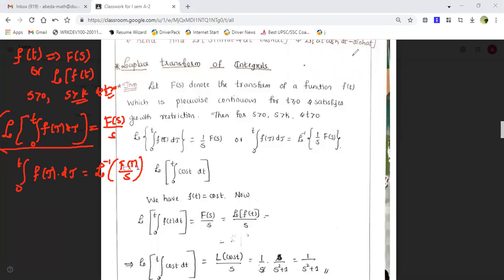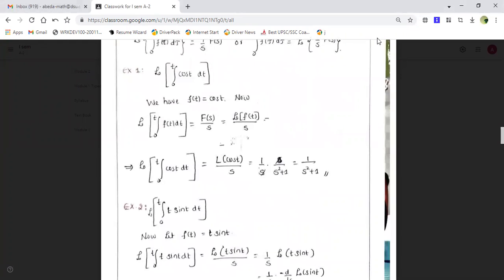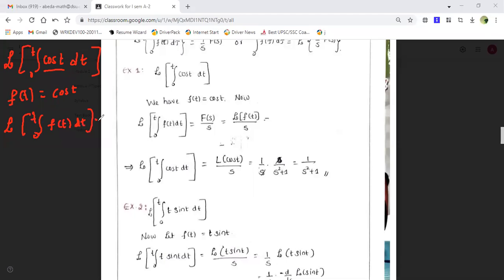Okay, so now let's start with the examples. With the examples we will make this concept clearer. The first example is the Laplace transform of the integration from 0 to t of cos t dt. Clearly you can see, guys, it is of this form, the Laplace transform of the integration from 0 to t of f of t. My f of t is cos t here. According to the formula, the Laplace transform of the integration from 0 to t of f of tau d tau is equal to capital F of s upon s.